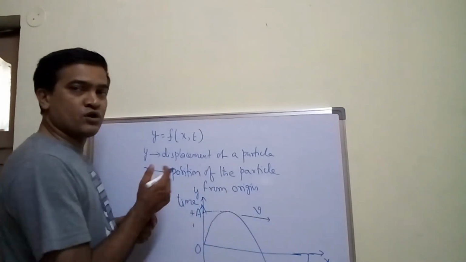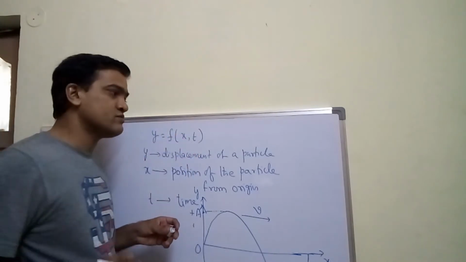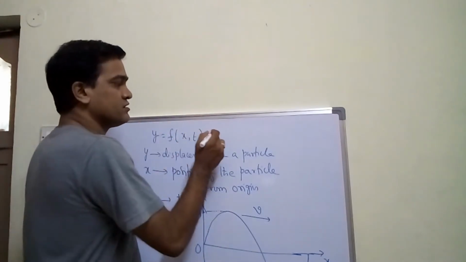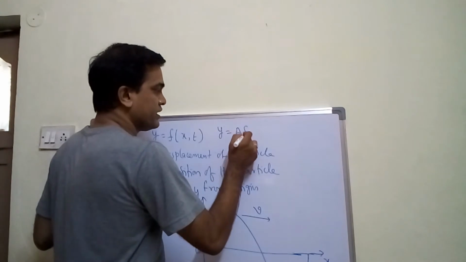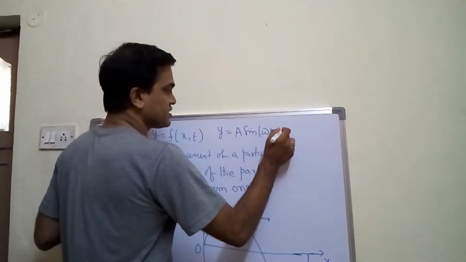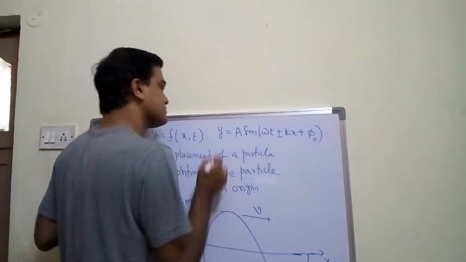So you have got one equation for plane progressive wave, and I'm writing both in a single equation: y is equal to a sine of omega t plus or minus kx plus phi naught.